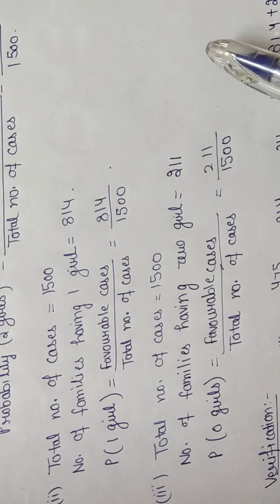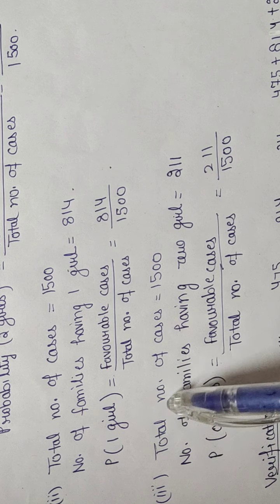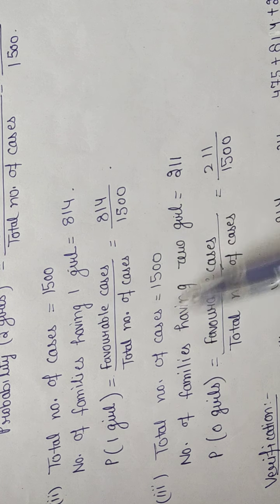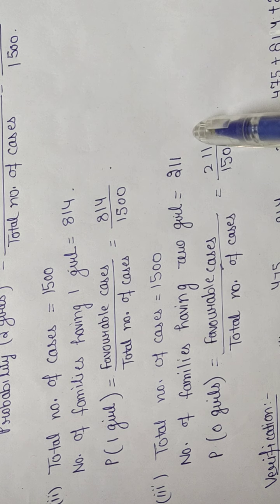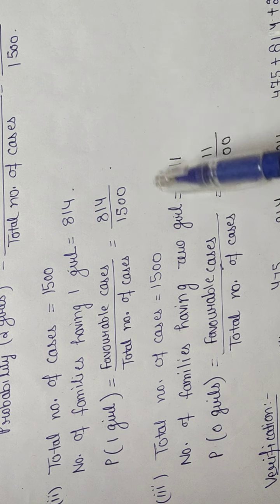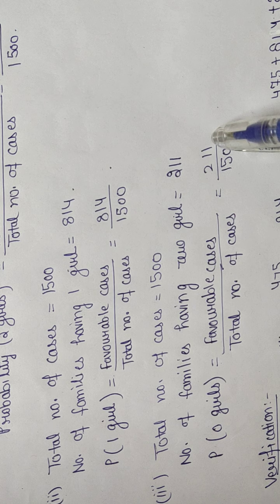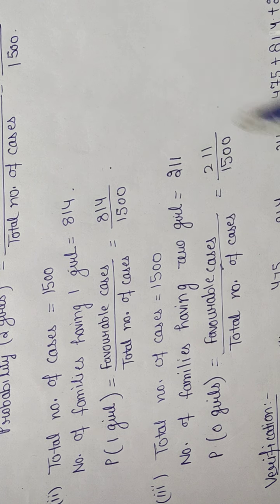In the third case you have to find the probability of having no girl. Total number of families are 1500. Number of families having 0 girls is 211. So probability of 0 girls is equal to favorable cases divided by total number of cases. Favorable cases are 211 and total number of cases are 1500.